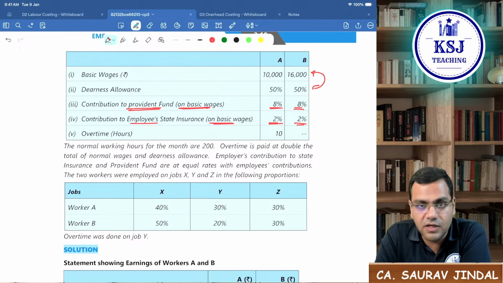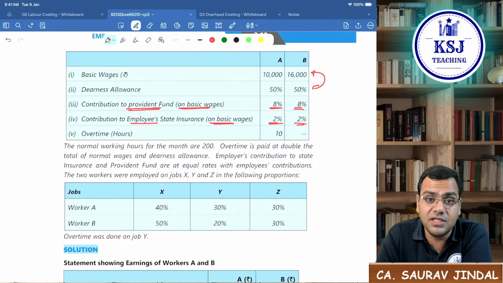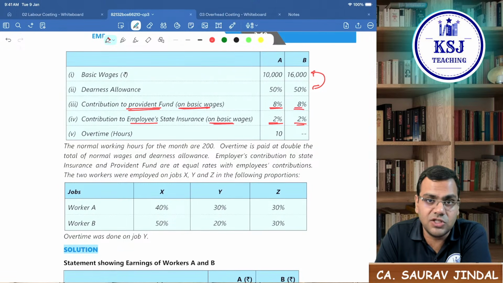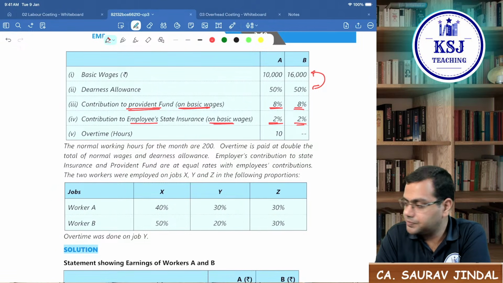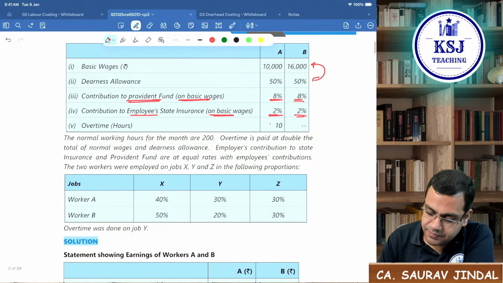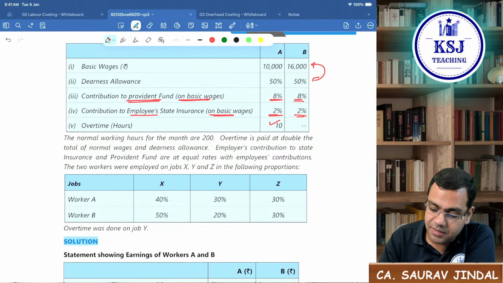Another thing, if the question is silent on whether this contribution to PF or ESI is on basic wages or basic wages plus DA, although it will be given, 99% of the chances, but if the question is silent, then you have to make an assumption. You can assume it on the basic plus DA. Clear? Then overtime of 10 hours. Now see, the overtime is being done by worker A only.